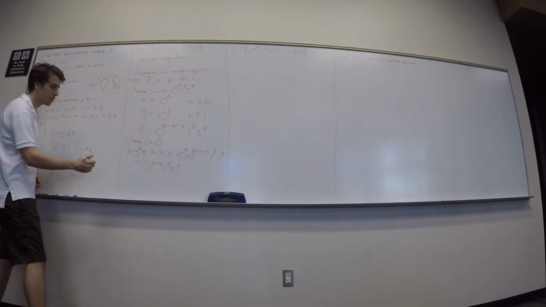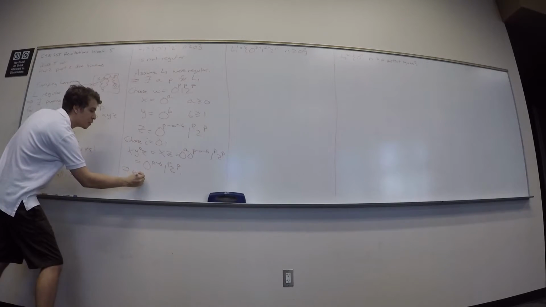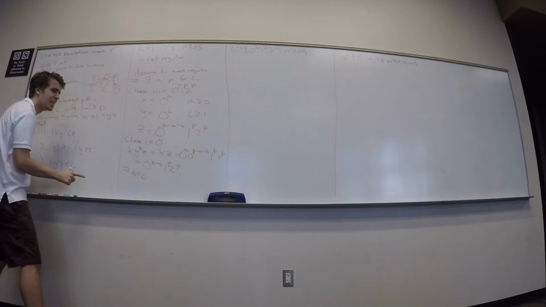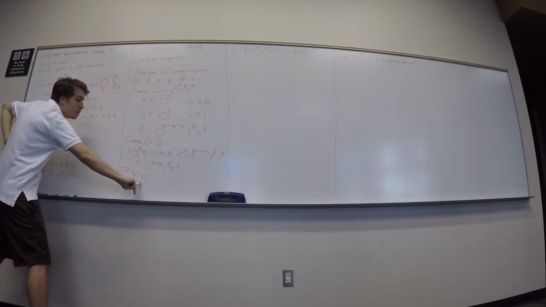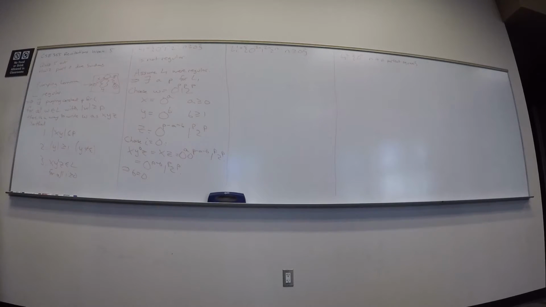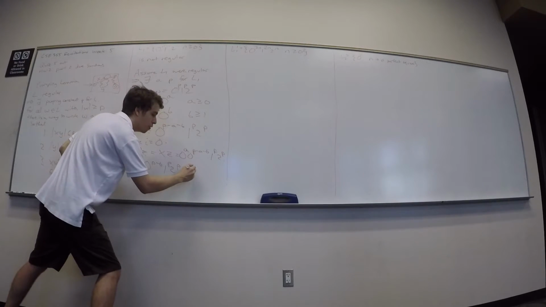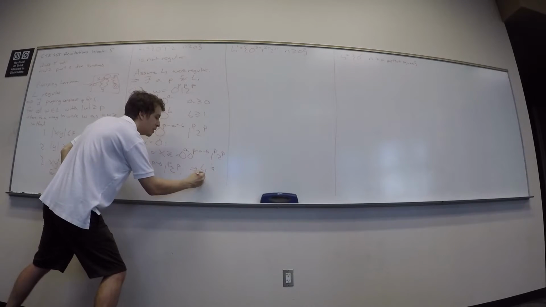The only way that could happen is if b is equal to 0. Is that a contradiction? Yes, because I concluded b is 0, but I had b at least 1 to start with. So from this, I can conclude L1 is not regular.